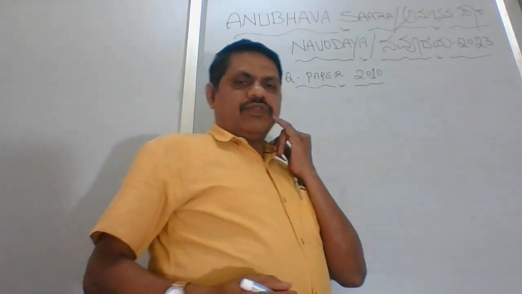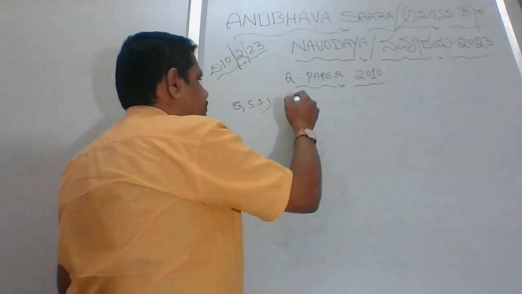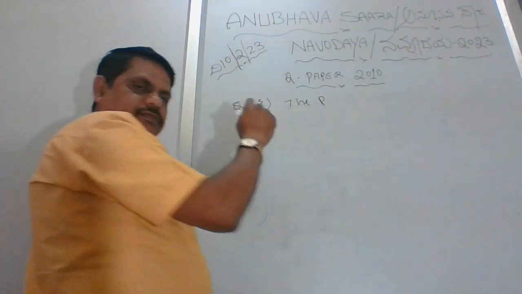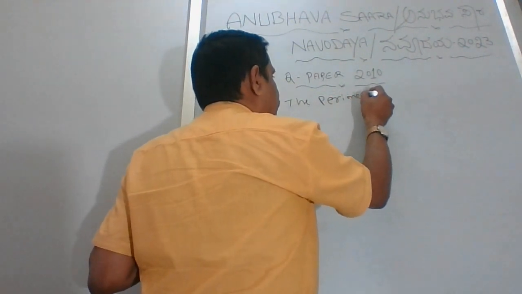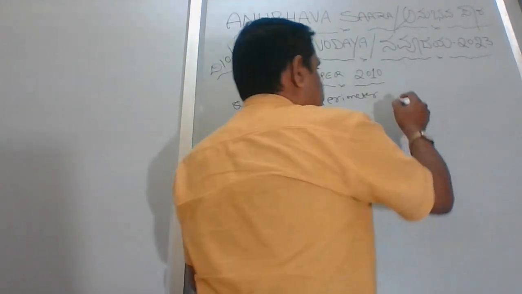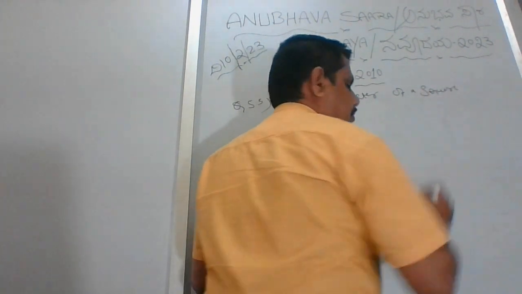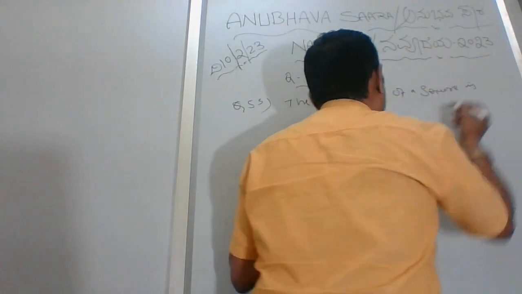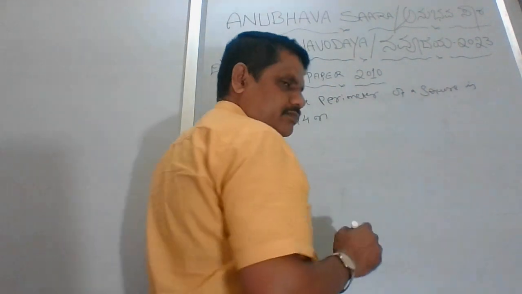Question 55 says: the perimeter of a square is 144 meter.